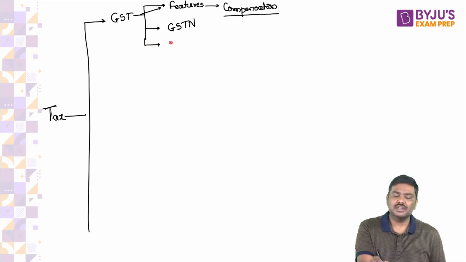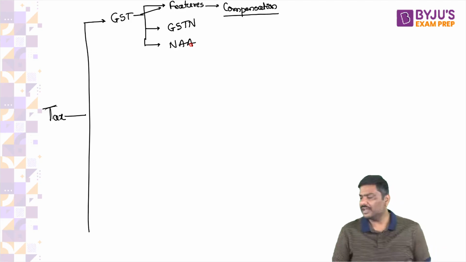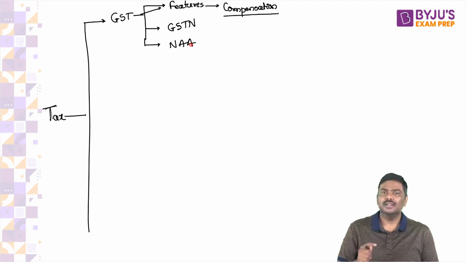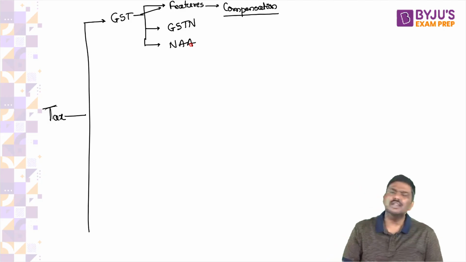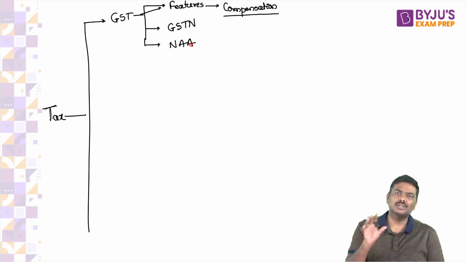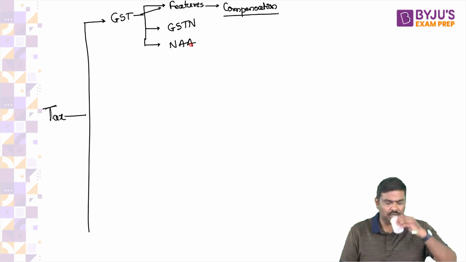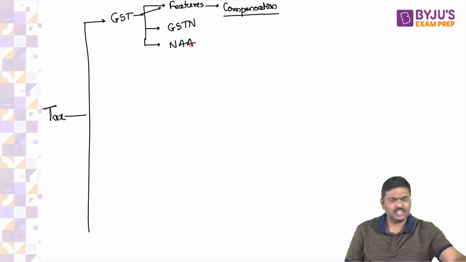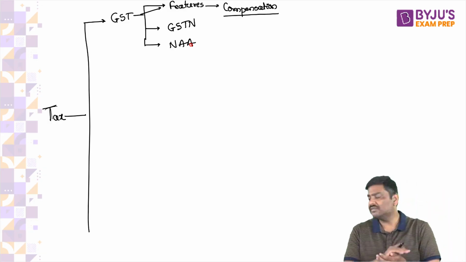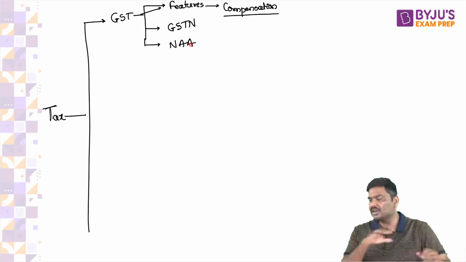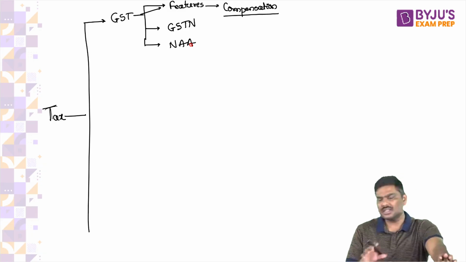Then we have discussed the National Anti-Profiteering Authority, NAA. NAA was established by the government in order to ensure that there are no profiteering activities conducted by the sellers in the market. Now, NAA had a sunset clause of 2 years. Later, it was extended by 2 more years. Now, it has been extended by 1 more year. They are saying that we will bring all these cases under NAA to the Competition Commission of India. Then we will close the NAA. So these are certain important points.